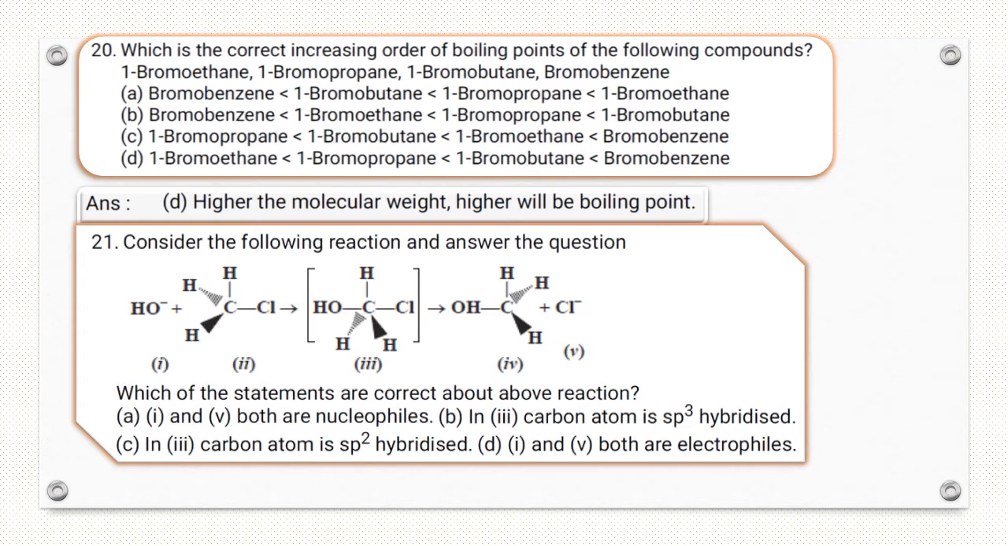This is a correct statement. In option B, in third, the carbocation is sp3. But this carbocation is sp2 hybridized, so this is not sp3. And option C, in third, the carbon atom is sp2 hybridized, this is a correct statement. The last statement says 1 and 5th are both electrophiles, this is wrong, both are nucleophiles. So A and C is the correct answer.